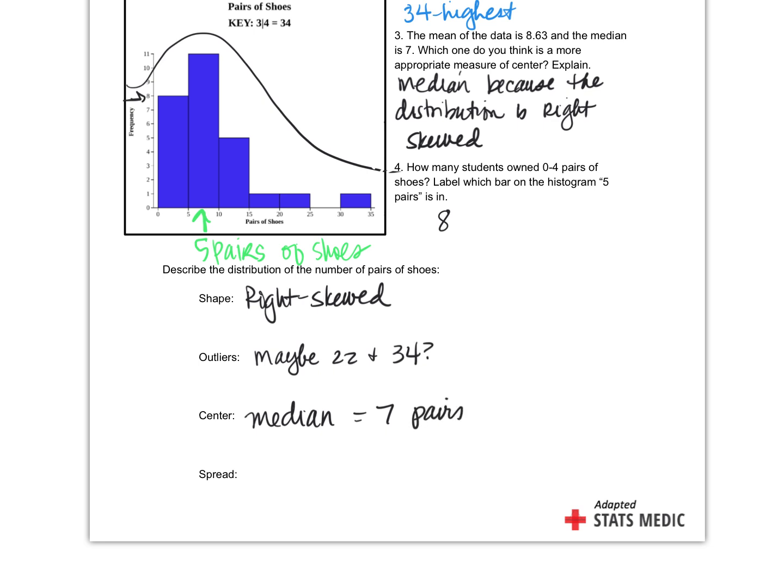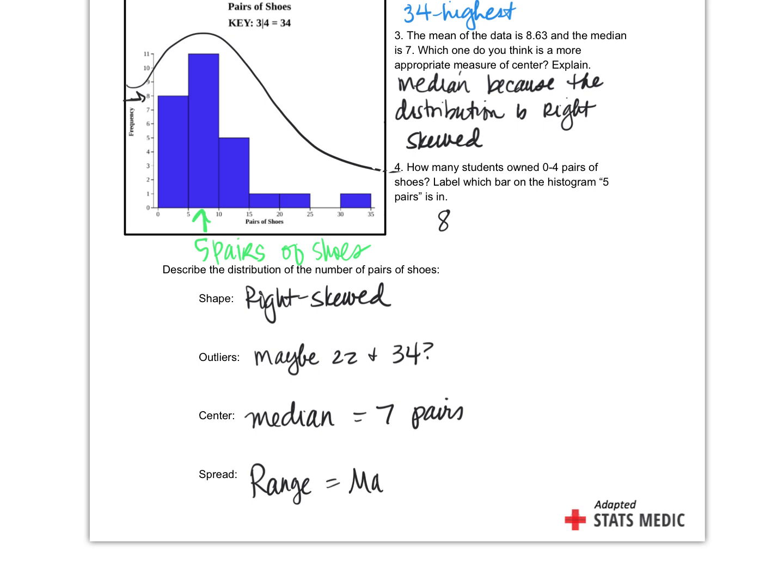And then spread. Spread is a measure of how variable is the data, like how spread out is it. Your most familiar measure of spread to this point in your educational career is good old range. Do you remember range from middle school? How did you calculate range? Do you remember? You got the top and bottom number.